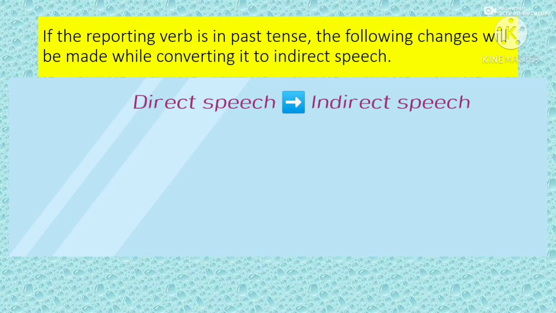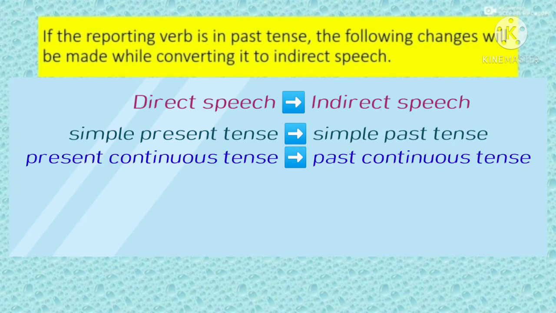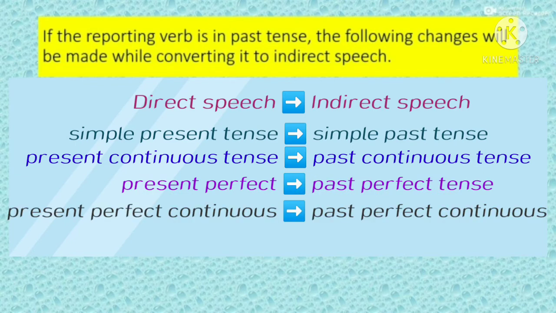When the reporting verb is in past tense and the verb of direct speech is in simple present tense, we have to change it to simple past tense, present continuous to past continuous, present perfect to past perfect, and present perfect continuous to past perfect continuous.